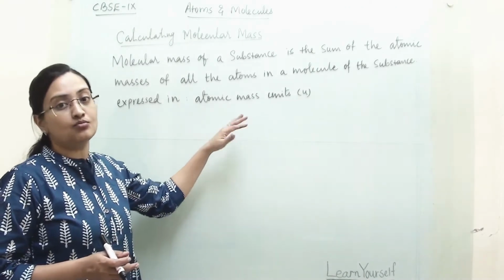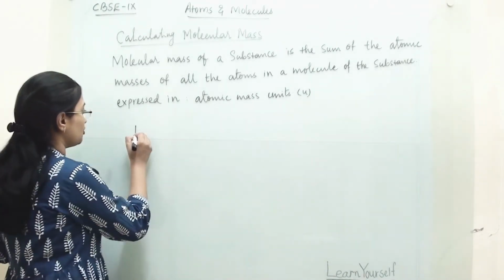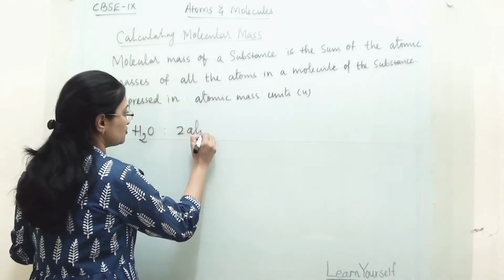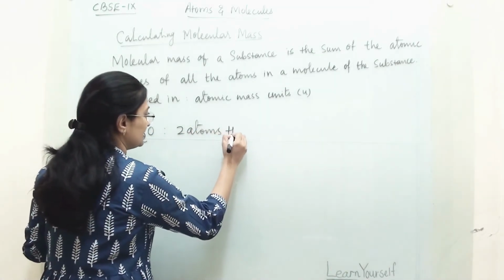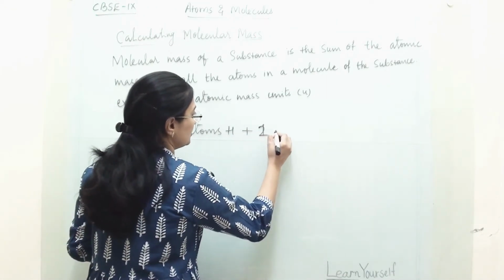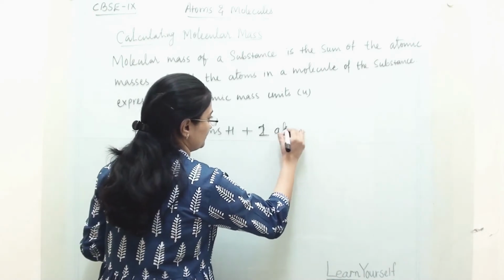and that's why it is known as relative molecular mass. When we are talking about H2O, there are two atoms of hydrogen and one atom of oxygen.